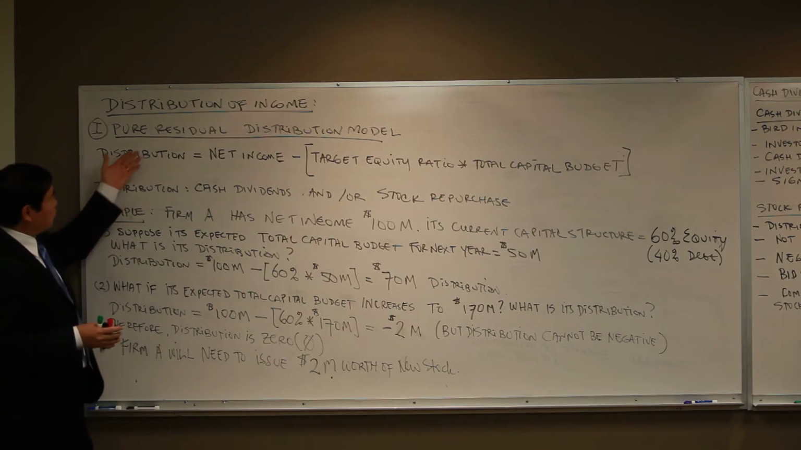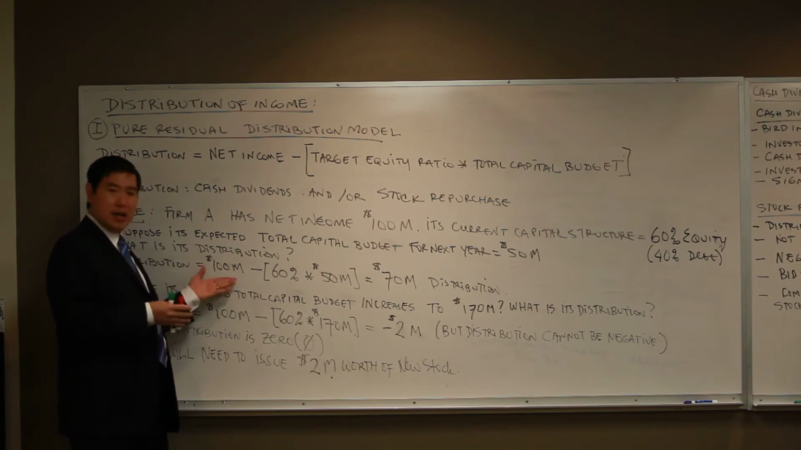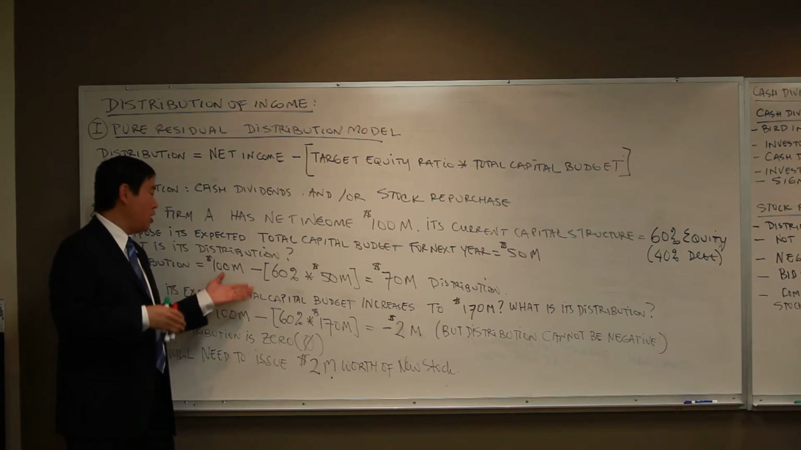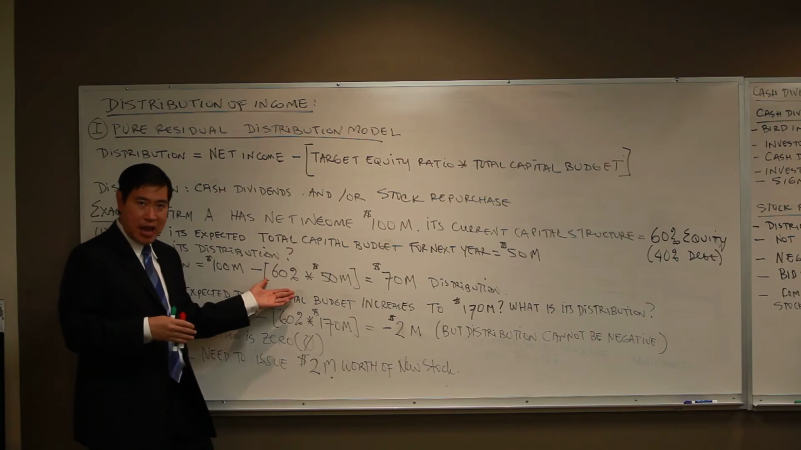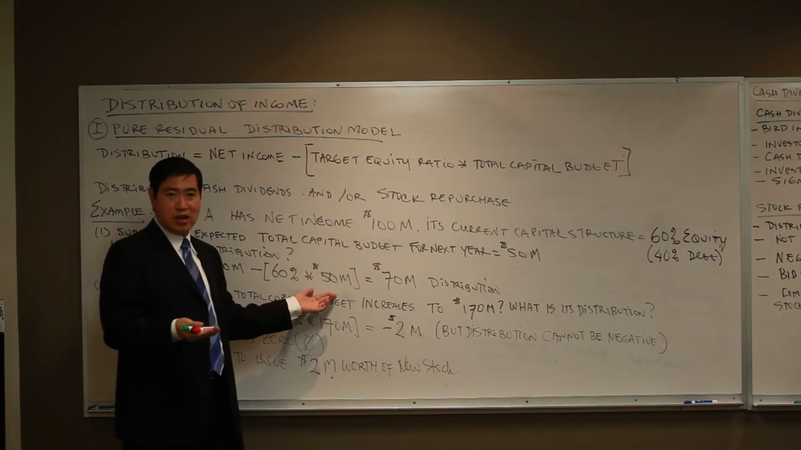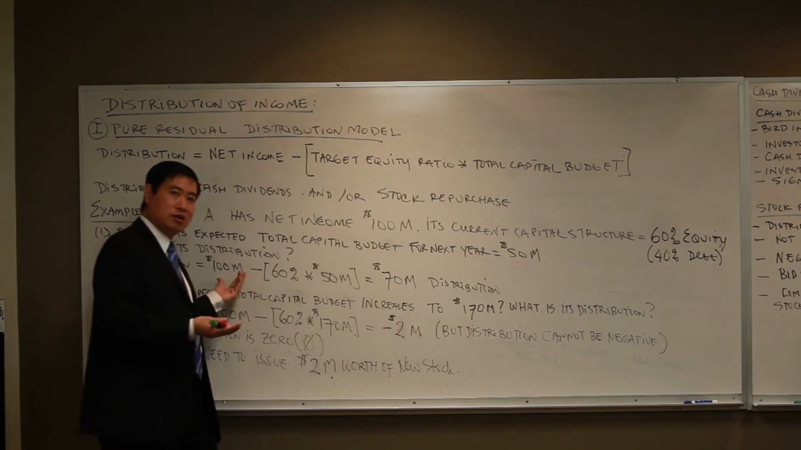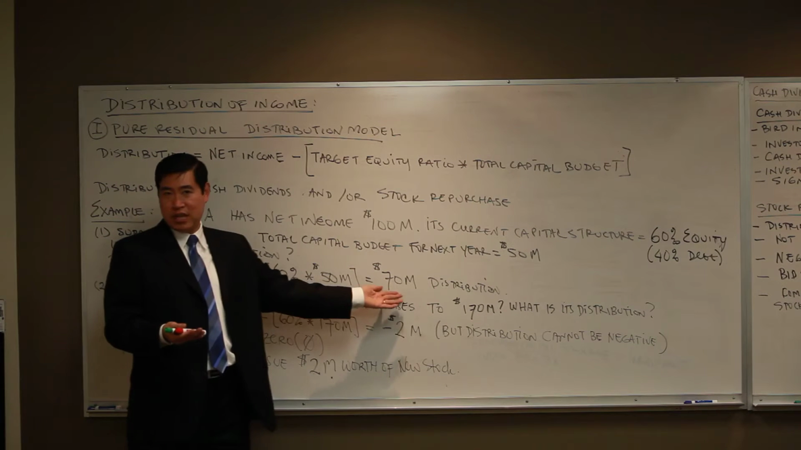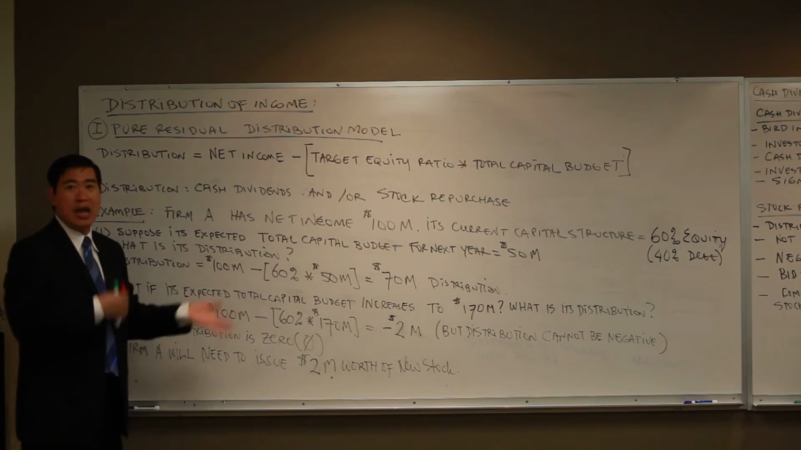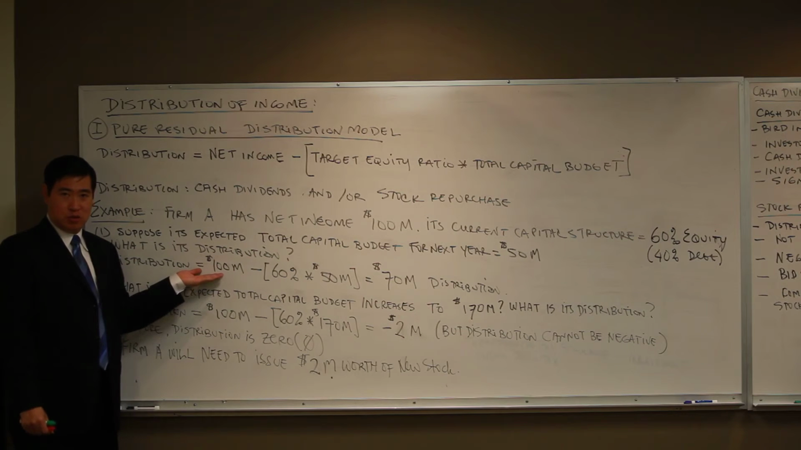Based upon this pure residual distribution model, basically the distribution is equal to the $100 million that in 2014 this company earned, minus 60% of the total capital budget, which is $50 million. 60% of $50 million is $30 million, and therefore the distribution should be $100 million minus $30 million, which is $70 million. And this distribution could be in terms of the cash dividend and or stock repurchase. So that is basically what the distribution says.